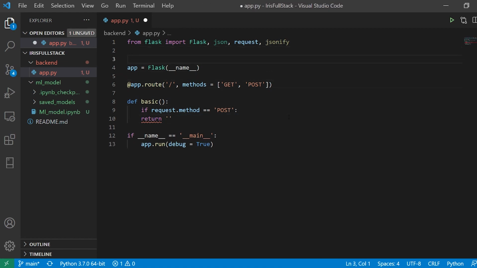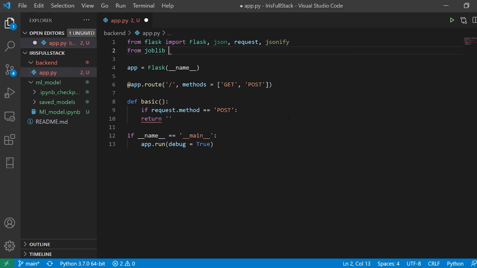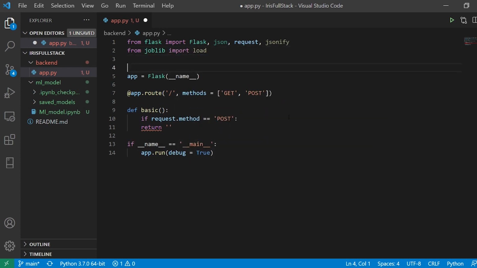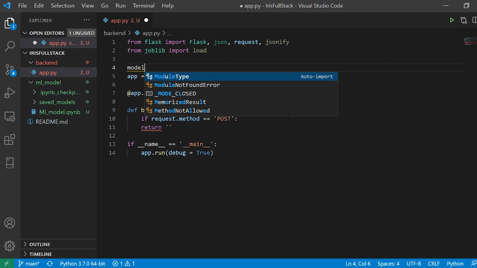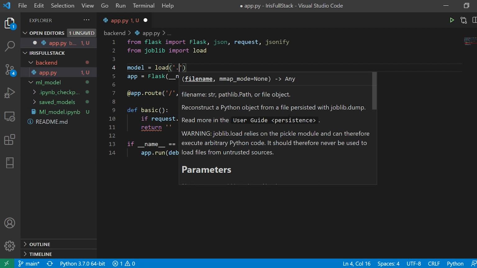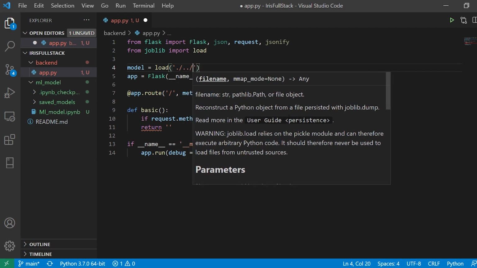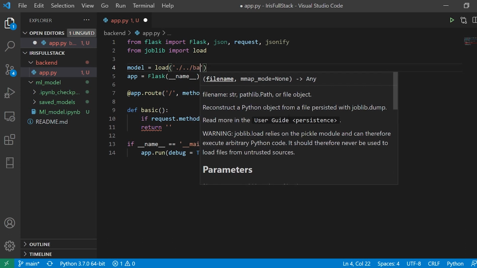The way I do it, I'm actually going to import that model. So for that I'll say from joblib, I'm going to import load. This load is responsible for loading the model. I'll make a variable named model, I'll say load, and now I'm going to redirect to that path. I want to get out of my current directory, and go to the directory known as backend.